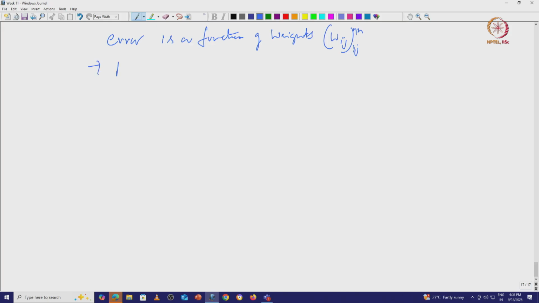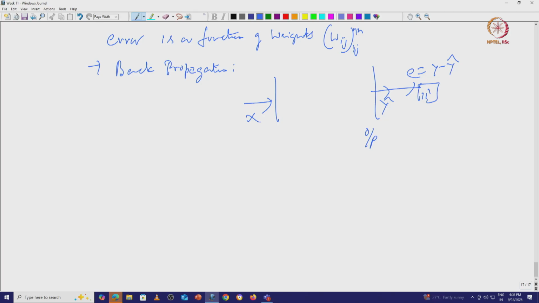So, what is back propagation? You are calculating the error at the output layer. This is your input layer x. You are calculating the error as y minus y cap. What initially you get in the first iteration is y cap. What you wanted is y. Calculate error, square the error, what you get is E squared.